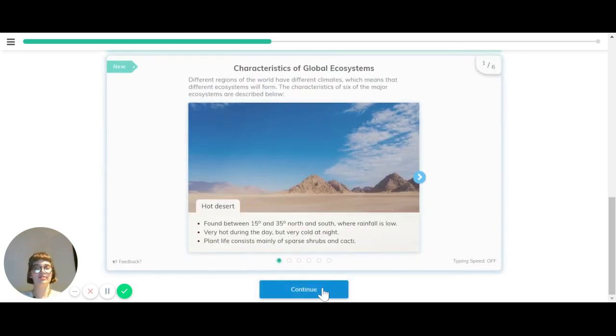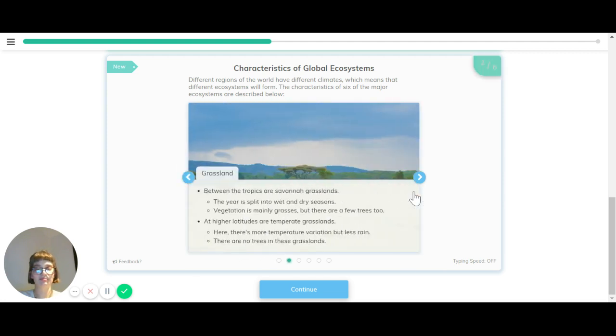Now let's have a look at the characteristics of global ecosystems. Different regions of the world have different climates, which means that different ecosystems will form. There are 6 major ecosystems. Hot desert, which is found between 15 degrees and 35 degrees north and south, where rainfall is low. It's very hot during the day but very cold at night. Plant life consists mainly of sparse shrubs and cacti.